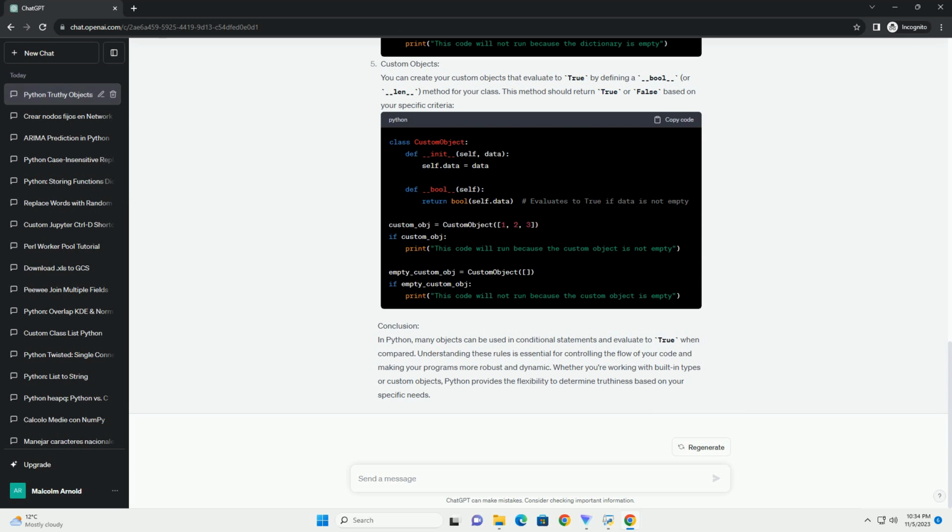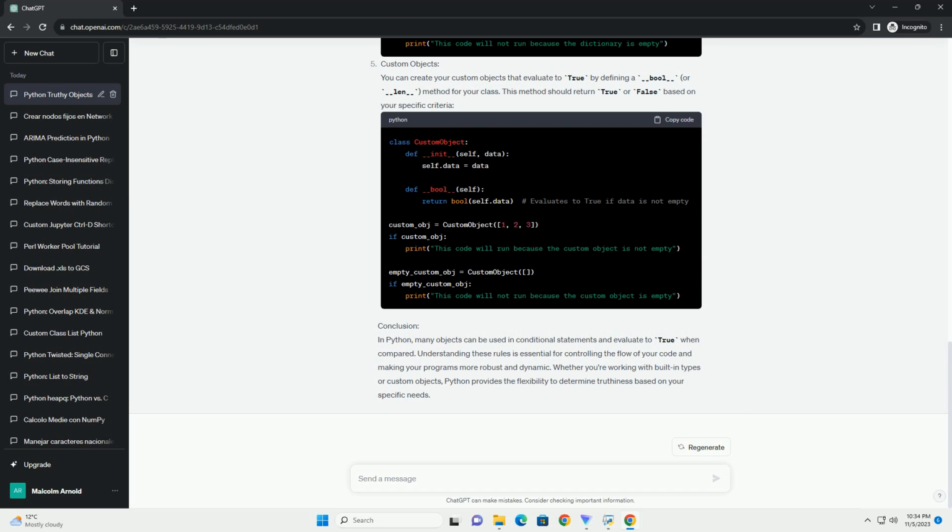Code examples. Let's explore some code examples to illustrate the above concepts. Conclusion. Understanding how Python objects are evaluated as either true or false in comparisons is essential for effective conditional programming. This knowledge allows you to write cleaner and more readable code by taking advantage of the inherent Boolean nature of objects in Python. Whether you're working with built-in types or creating custom objects, you can harness the power of Boolean evaluation to make your code more expressive and efficient.